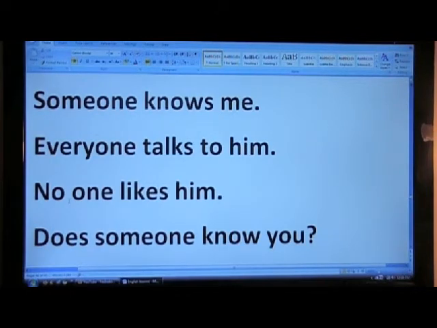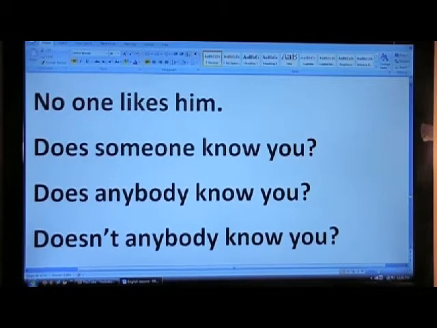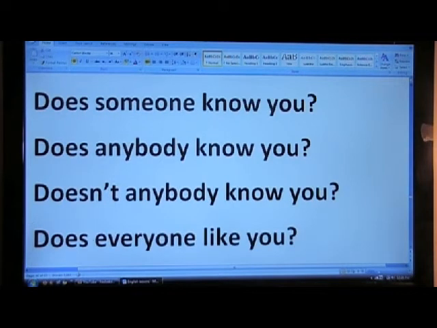Same thing if it is negative. No one likes him. Does someone know you? Interrogative. Or does anyone know you? Interrogative, negative. Doesn't anyone know you? We cannot say doesn't. We should say doesn't anyone know you?